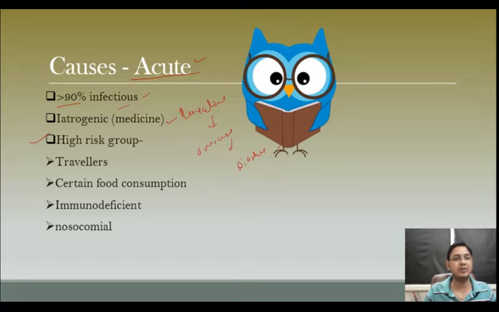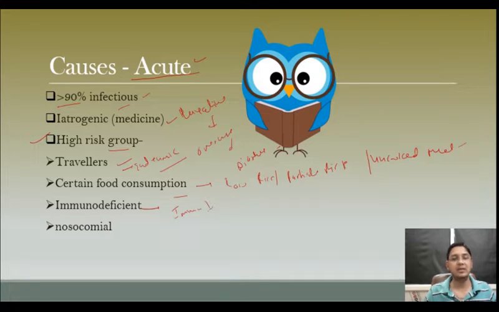And there are some high risk groups which are very vulnerable to the infections which cause acute diarrhea, like travelers who frequently travel to the endemic region where diarrhea is endemic, so they get diarrhea. Certain food consumptions, such as raw rice or partially cooked rice, uncooked meat, are certain foods which are definitely going to cause diarrhea. Immunodeficiency, we all know, if the patient's immunity is very low, he is very prone to infection, easily gets infected and gets diarrhea.